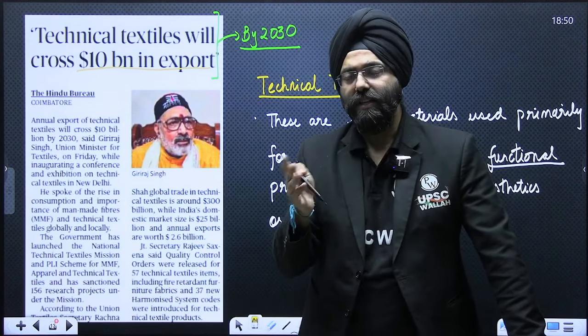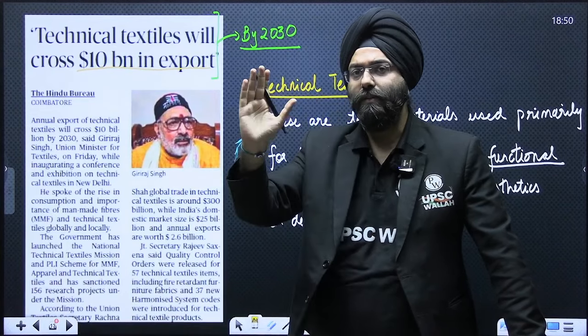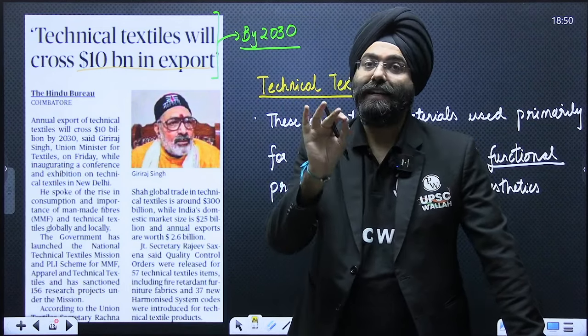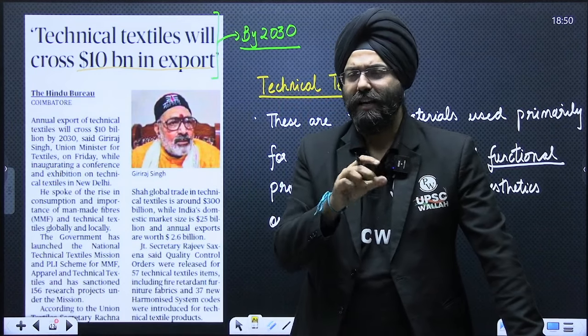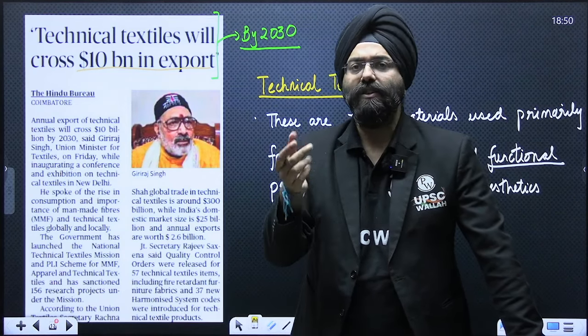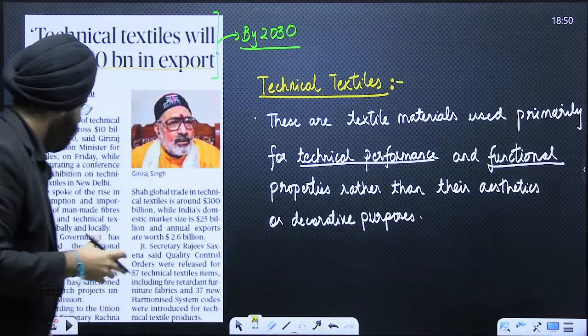Even nowadays, in the construction of the various expressways also, you will be seeing certain textile material being used along the sides of the expressways. Those are also technical textiles being used because they are known for their strength, durability that is present there and do not get easily spoiled by, let us say, rain or certain chemical reaction that are taking place. Now, let's see what are the other details with respect to the technical textiles.